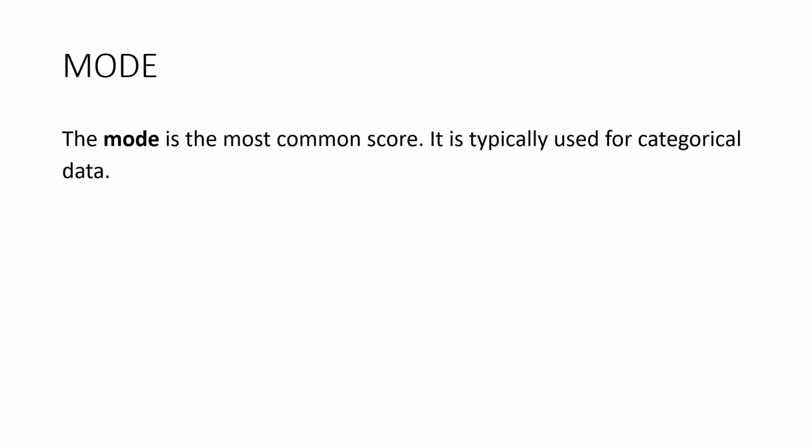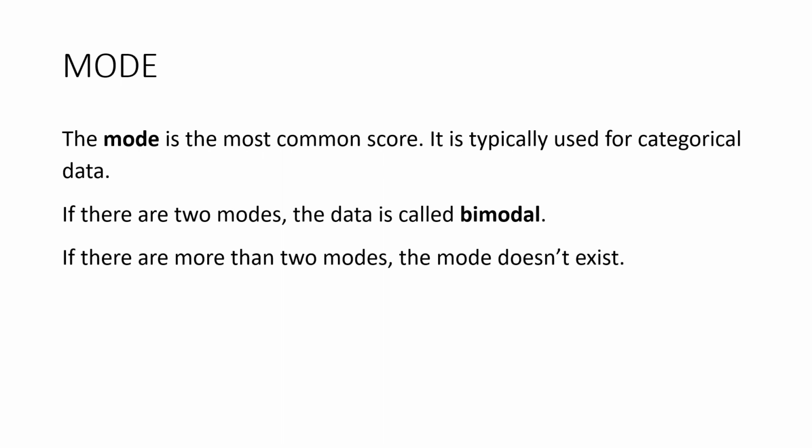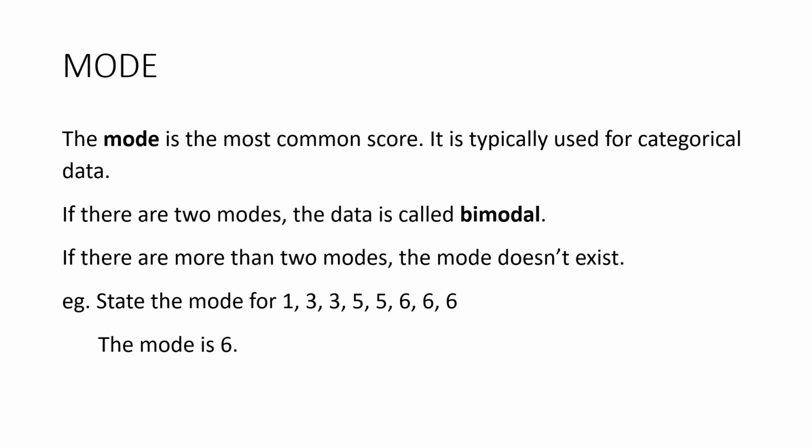And the mode. It's the most common score. It's typically used for categorical data. Now, if there are two modes, we call the data bimodal. And if there are more than two modes, we say the mode doesn't exist. So here's an example. State the mode for 1, 3, 3, 5, 5, 6, 6, 6. There are three 6s. That's the most common score. So the mode is 6.